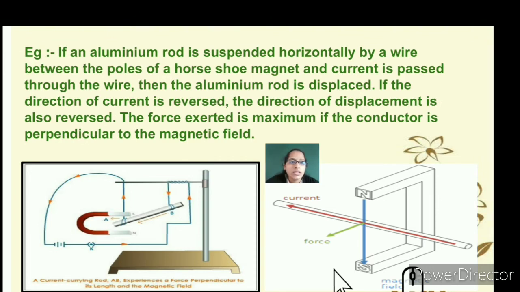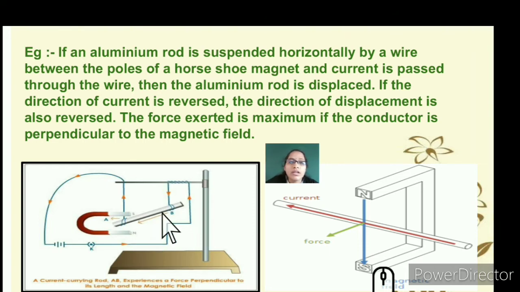So let's take an example. If an aluminium rod, so this is an aluminium rod, is suspended horizontally by a wire between the poles of a horseshoe magnet, this is a horseshoe shaped magnet, and a current is passed through the wire, then the aluminium rod gets displaced. It doesn't attach. You can see the movement of the aluminium rod.